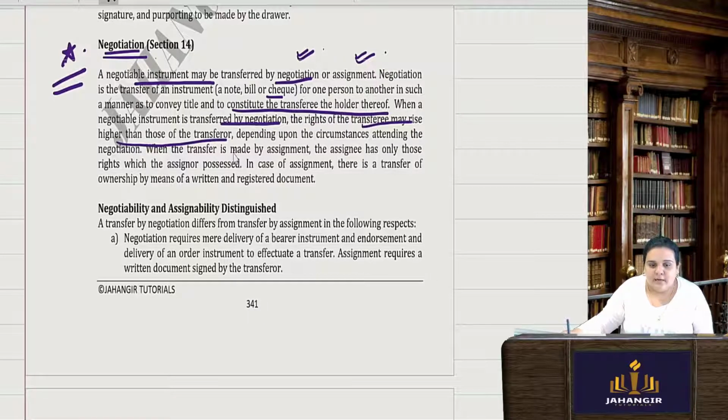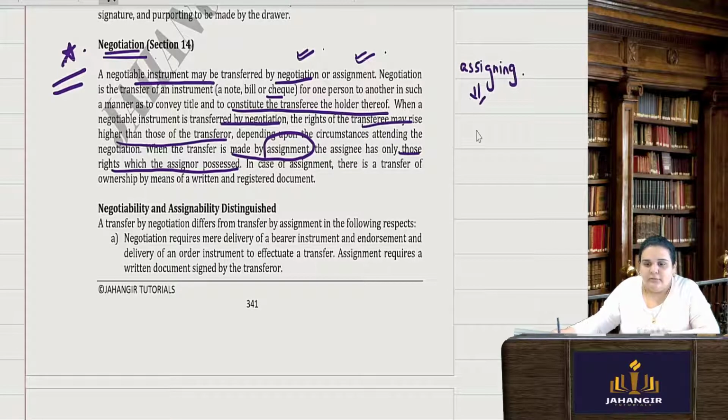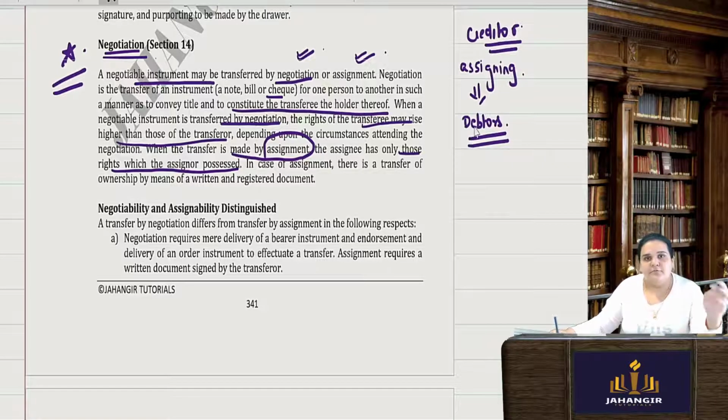But when the transfer is made by assignment, the assignee has only those rights which the assigner had possessed. So if I am assigning it, what can I assign the best? I can assign my debtors to someone else. Okay, I have a creditor already. So I told my creditor that you take all my debtors because I have to make the payment to you. So from my debtors, if you collect, the payment is done.